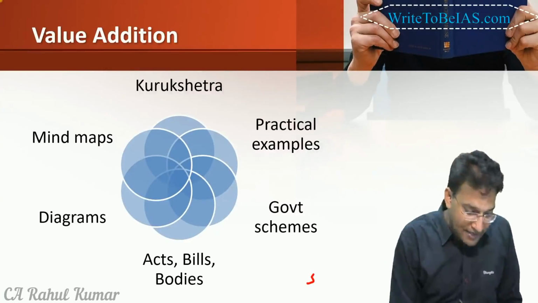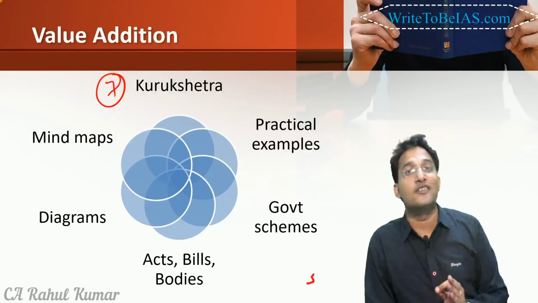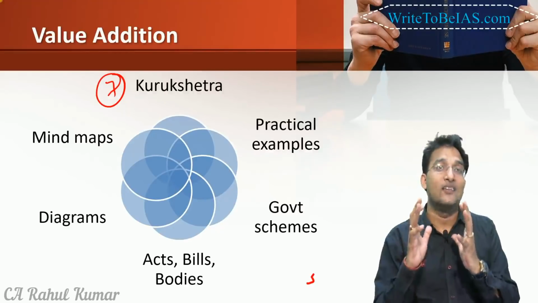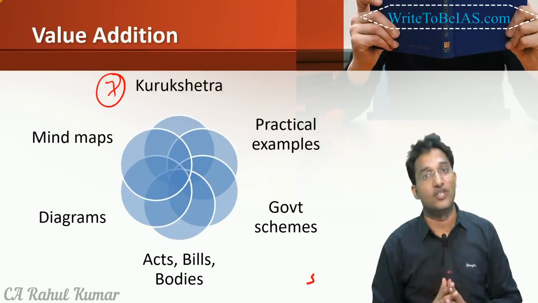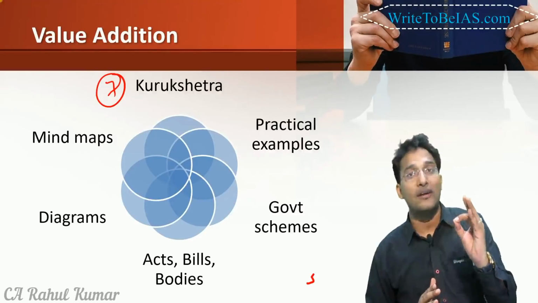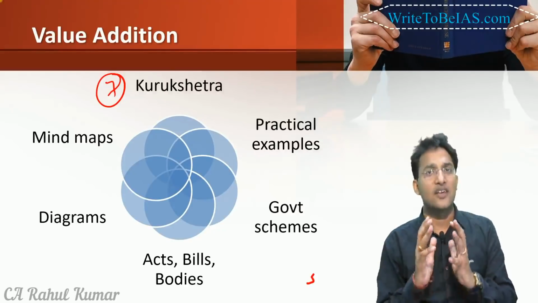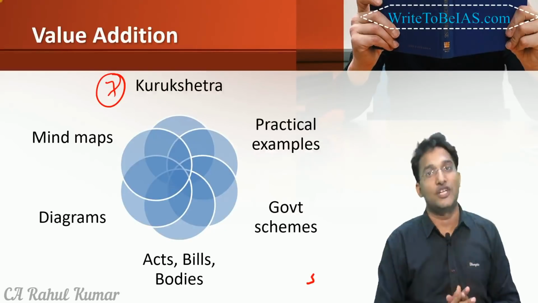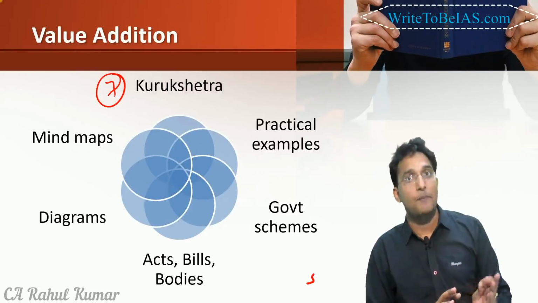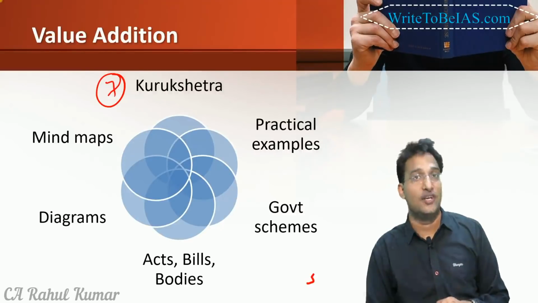Then there is a wonderful magazine called Kurukshetra. This Kurukshetra is focused on rural India. In the syllabus, there are two areas we can get from Kurukshetra. One is the agriculture sector. For example, the National Horticulture Mission and the initiatives to double the farmers' income can be covered beautifully from Kurukshetra. Similarly, rural development initiatives, which are part of the macroeconomy, can also be covered from Kurukshetra, right?